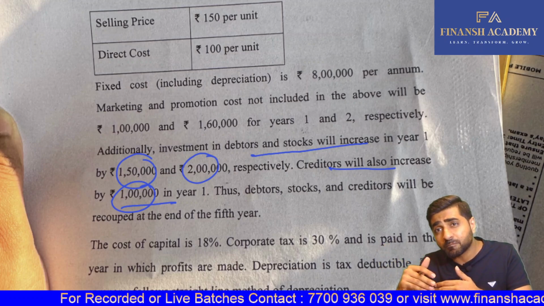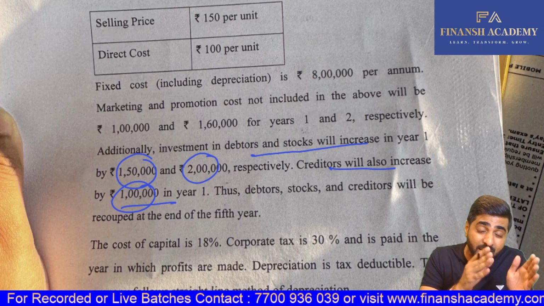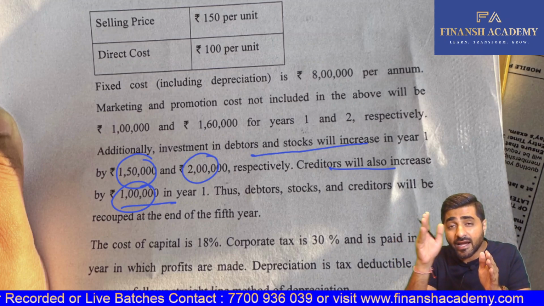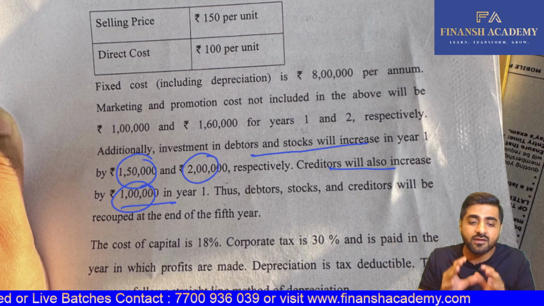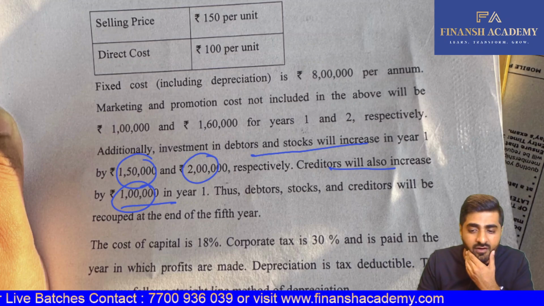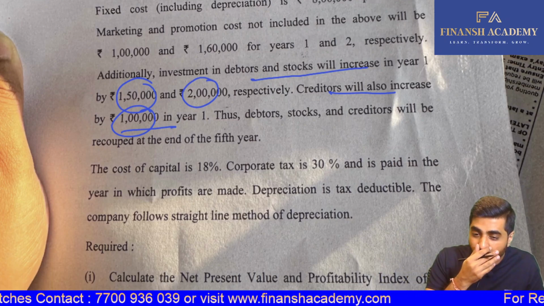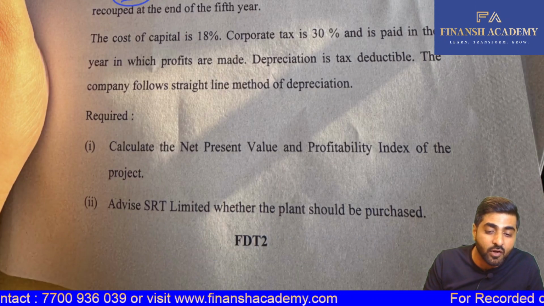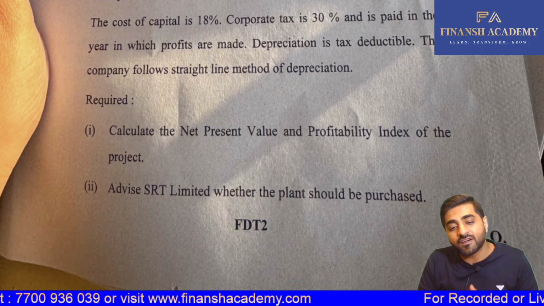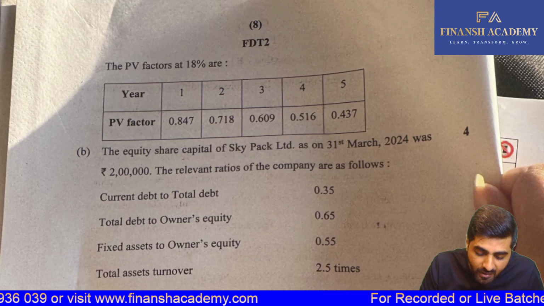We have done a question in which there is stock of materials which were invested at the beginning, that was getting increased at the end of year 1, and then it was getting recovered. Similar to that, here it is stock, debtors, etc., and we had to calculate it accordingly. Cost of capital is your discounting factor, and corporate tax rate is given to you. Depreciation on SLM, wow, such an easy part. We also had to calculate your profitability index along with NPV. I hope that you have calculated the same as well.